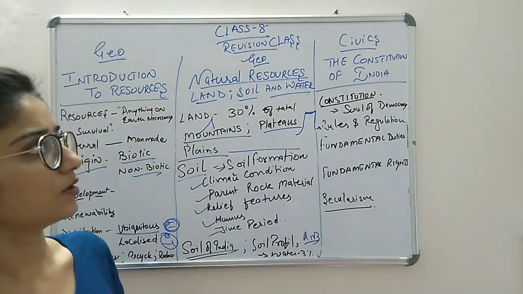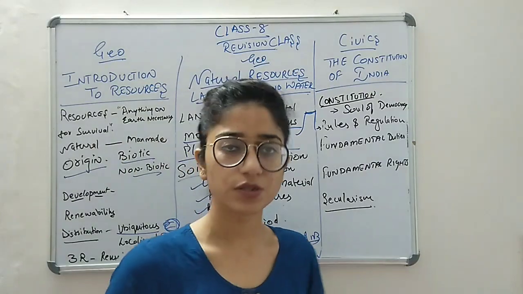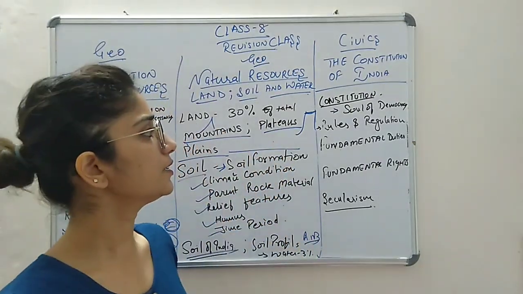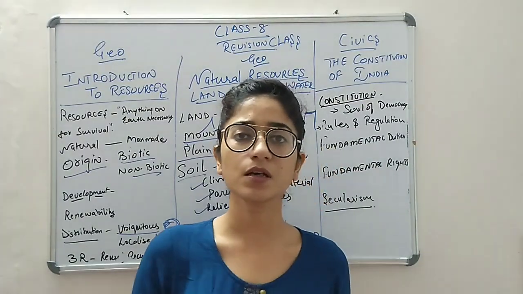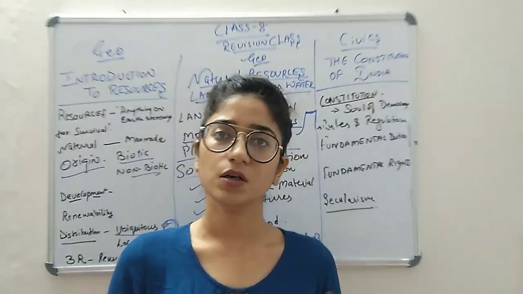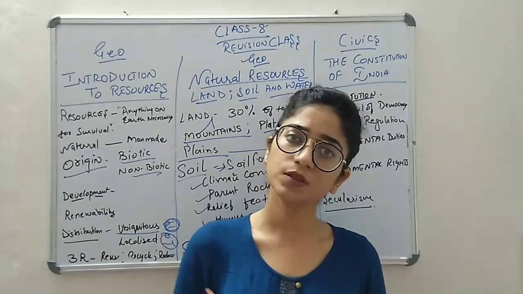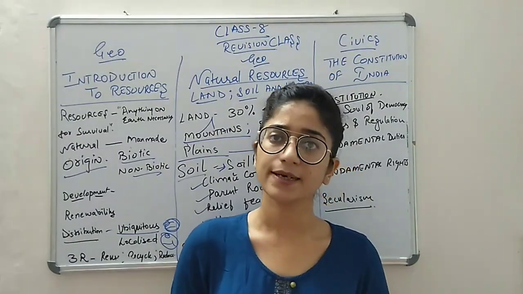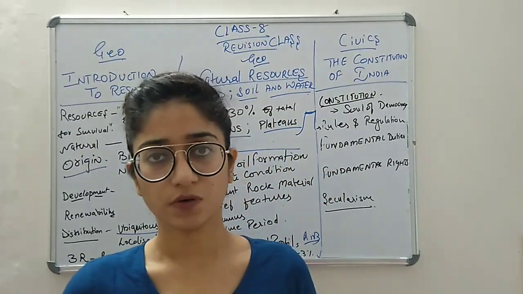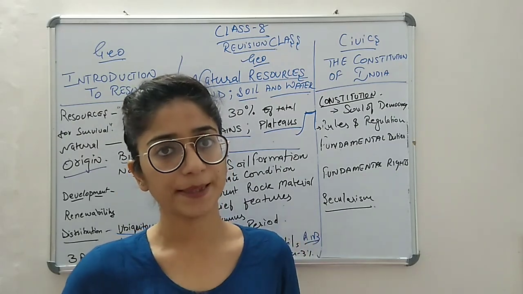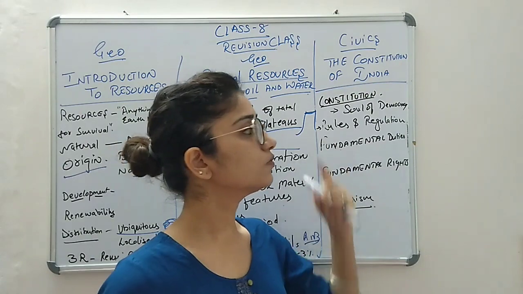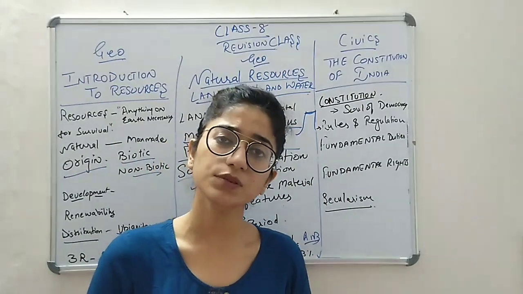Now moving forward to the civics chapter, that is the Constitution of India. In this chapter we talked about what the constitution is: the rules and regulations which give us democracy. Constitution is the soul of democracy. It is used for rule, and it has been formed by rules and regulations.